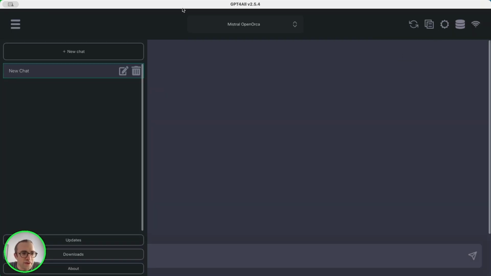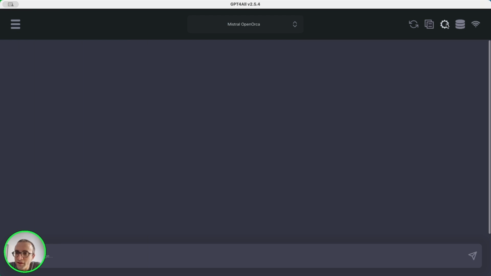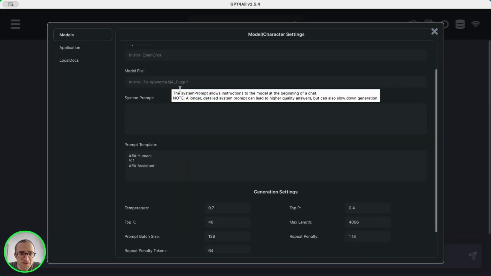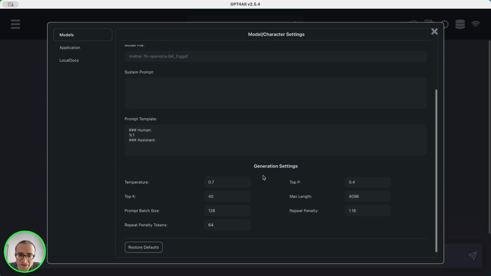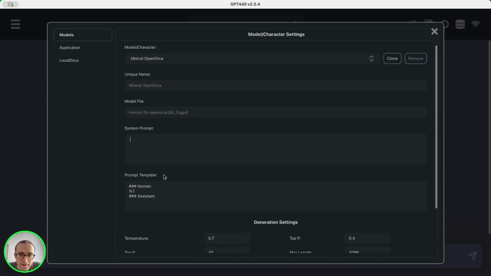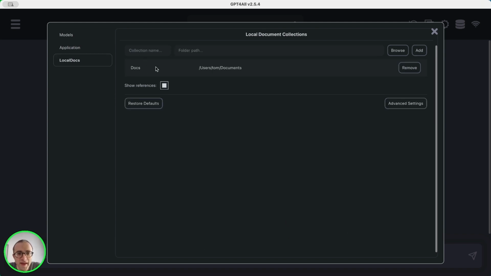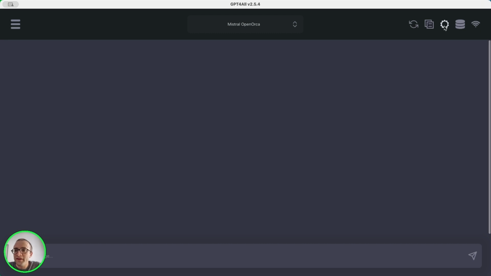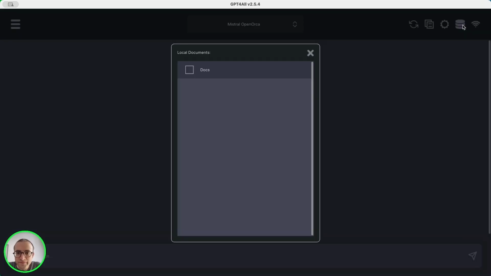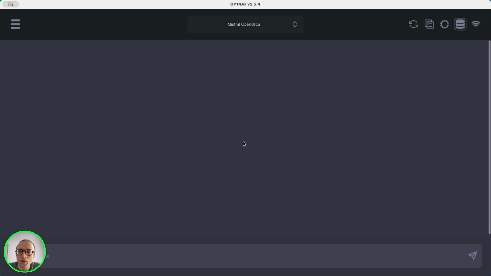Another thing that's useful here is to go to the options, and here we can change the prompt for the model, temperature, and all the parameters to tweak it. And one thing that this application has is that you can add a path, a folder. For example, I use my document folder here, and it will index that. And once it's indexed, I can simply go here and enable this folder, and now the model has access to all my files in that directory.